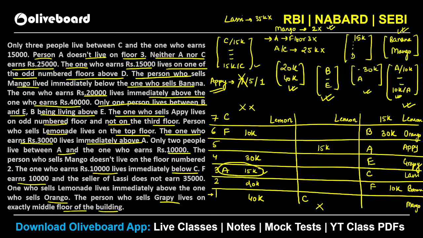अब बच कौन रहा है? You can see A, C, D and G are the ones who are remaining, है ना? D और G के लिए कोई hint है हमारे पास? Do we have any hint about D and G? We know that D has to be somewhere below 15k, right? So you can see D cannot be 15k. D 15k तो हो नहीं सकता, because D has to be somewhere below 15k. So that means D will be this person and G will be this person, isn't it? So you can see we have placed almost everything.